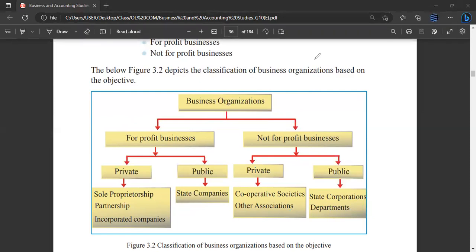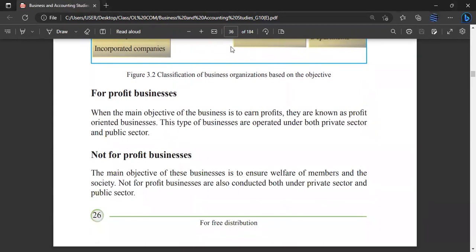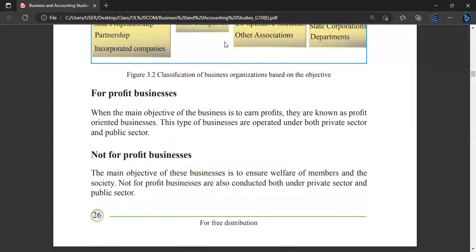Yes, sir. Right. Next, we see what is this for profit businesses. When the main objective of the business is to earn profit, guys, they are known as profit oriented businesses. So this type of businesses are operated under both private sector and public sector.